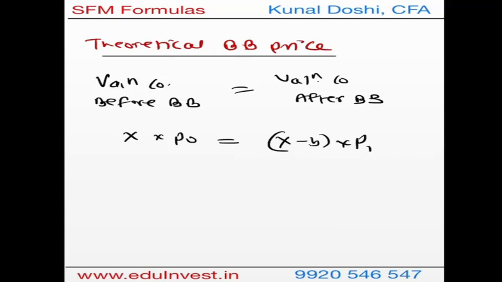So here if we want to find P1, it is nothing but X multiplied by P0 divided by X minus B. So this is how we get the buyback price, or the price after buyback, which is X into P0 over X minus B. This is the theoretical buyback price.